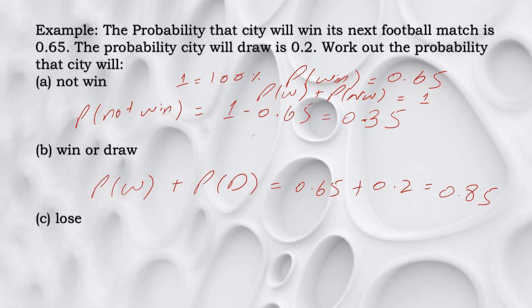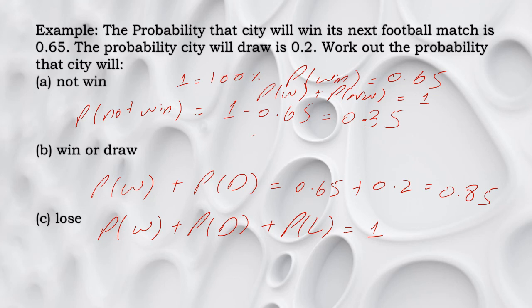Now another question is: work out the probability that City will lose. If you imagine the whole football match, there are 3 cases: the probability of win, the probability of draw, or the probability of lose. This must be equal to 1 whole.